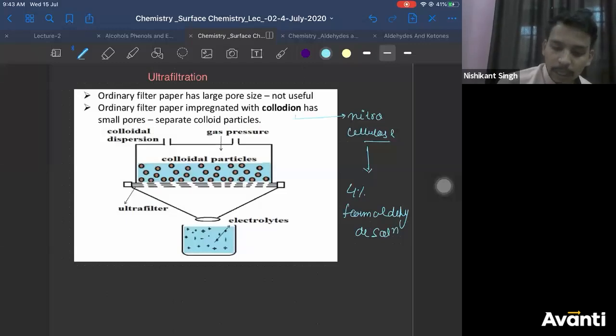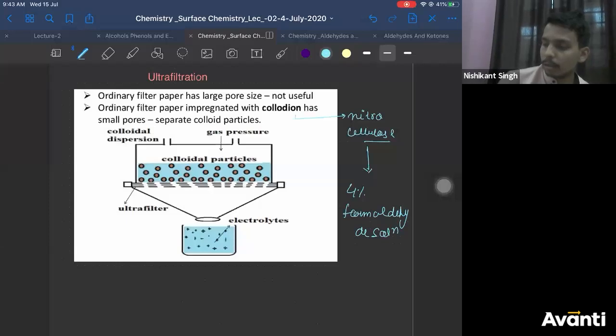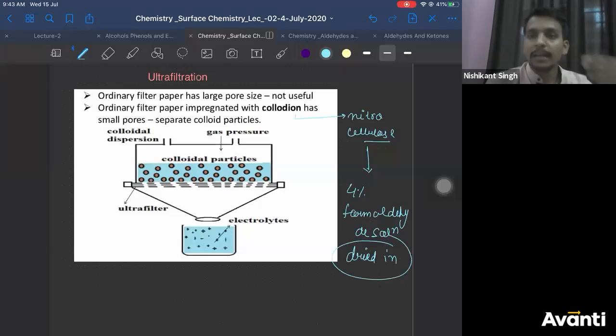So if you see this carefully, what are we doing here? We have taken our normal filter paper, correct? Normal filter paper is treated with nitrocellulose and then it is dried in 4% formaldehyde solution. So when you do that, the dried paper will have a small pore size.